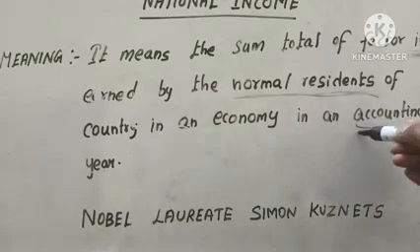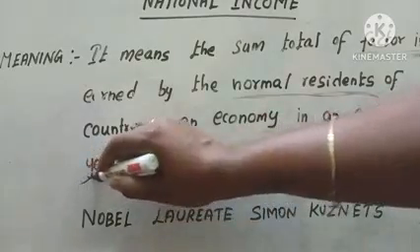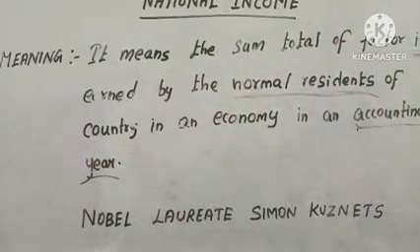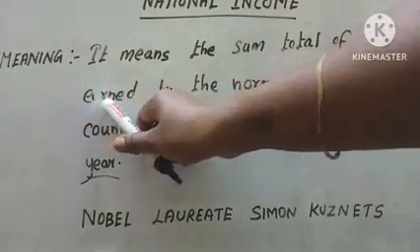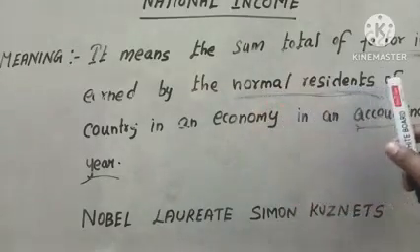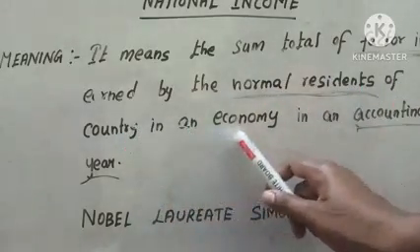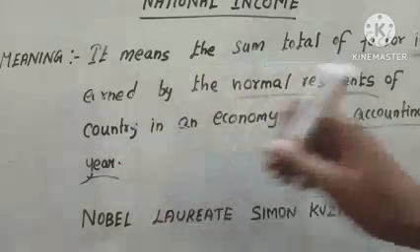So national income means the sum total of factor income earned by the normal residents of a country in an economy in an accounting year.